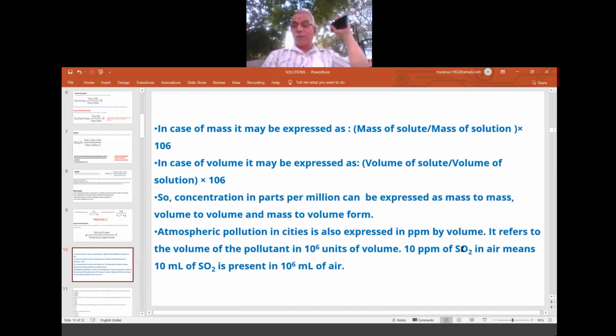So 10 ppm of SO2, now you see the importance of ppm. 10 ppm of SO2 in air means what? 10 ml of sulfur dioxide present in 10 to the power of 6 ml of air, which is 1 million ml. It's a very small amount, only 10 ml in 10 to the power of 6 ml of air, but still that percentage is hazardous because we don't want air to be polluted. So this whole idea comes from the ppm knowledge.